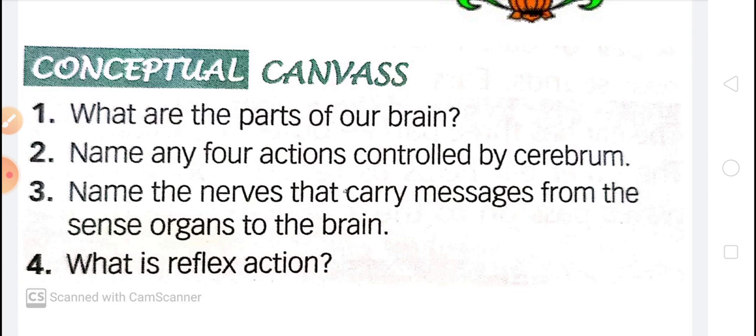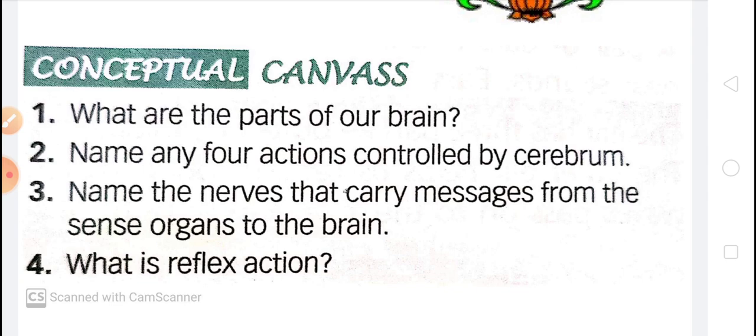Now another question is, name the nerves that carry messages from sense organs to the brain. So there is one type of nerve, sensory nerves. Sensory nerves carry the messages from sense organs like eyes, ears, nose to the brain, and those nerves are sensory nerves.